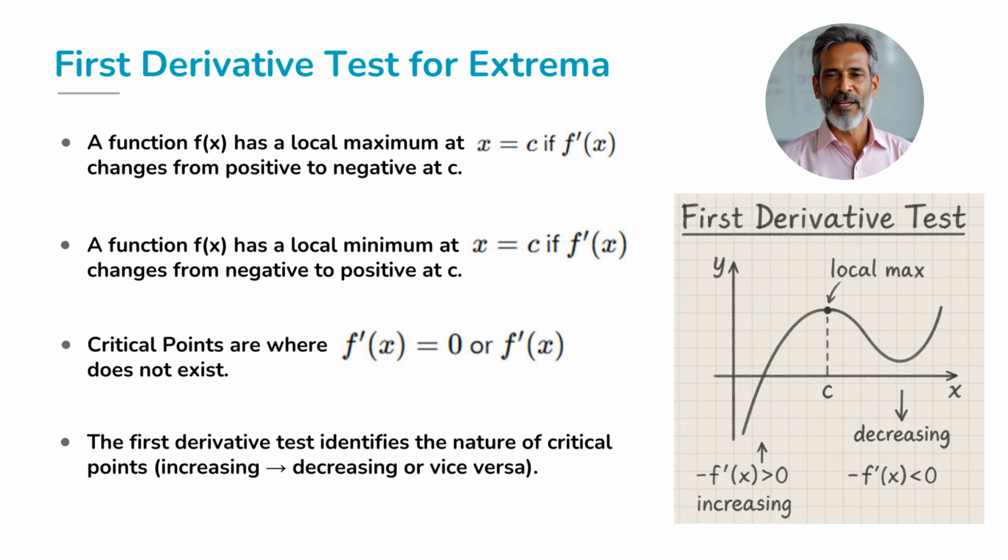To put it simply, we look for where the slope of the function is 0. In mathematical terms, if we have a function f of x, and we take its derivative f prime of x, we set it equal to 0 and solve. That's where we find the critical points. f prime of x equals 0. Not every critical point is a maximum or minimum, but they are the places to start our search.